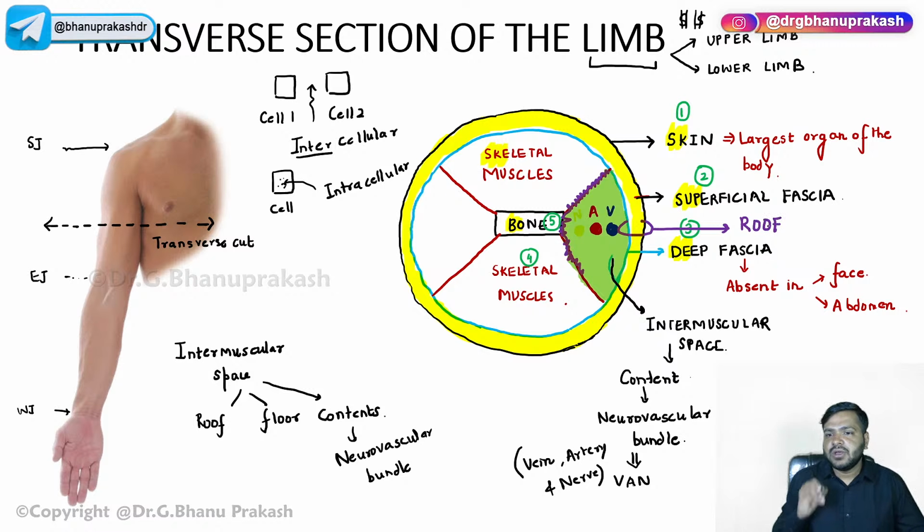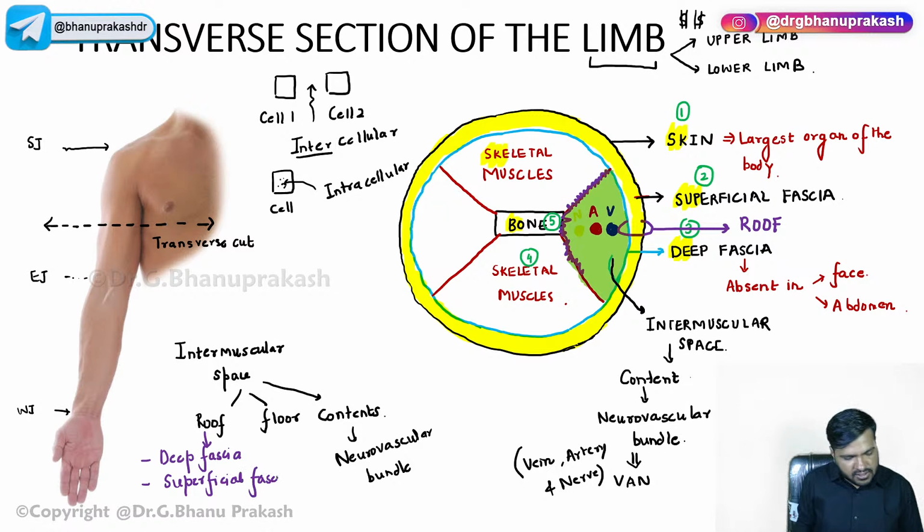Roof is basically composed of the deep fascia, the superficial fascia, and the skin.